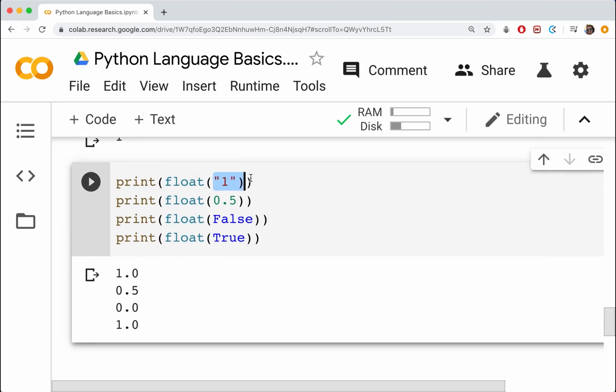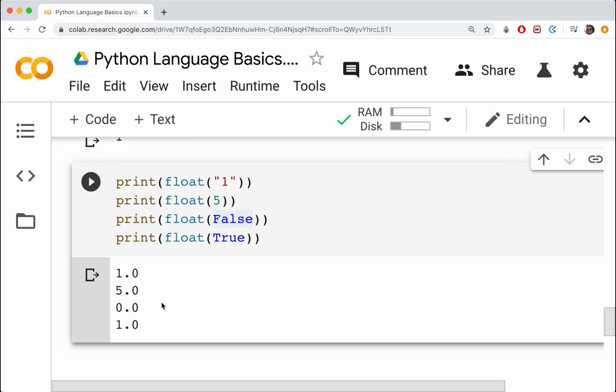Okay, so we get 1.0. Note that it does actually add the decimal number if we're converting anything to a float, even if it's a whole number. Let's try a whole number, let's try a 5. It should stick a 0.0 on the end of it. Okay, same with the booleans, false and true. It is still giving us 0 and 1, but it will always stick a 0.0 onto the end of it. That's Python's way of letting us know that, yes, we're dealing with a float and not an integer, and we need to make that distinction.